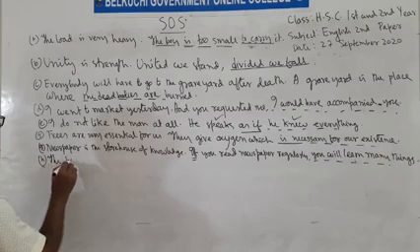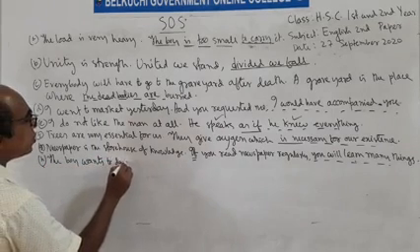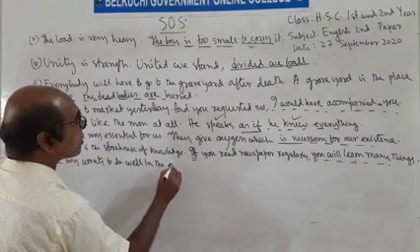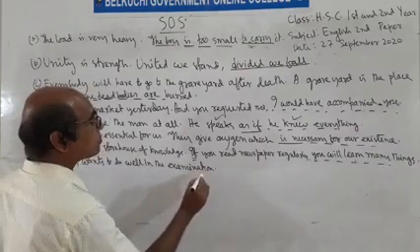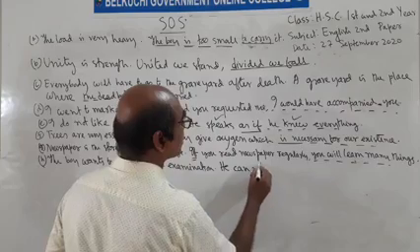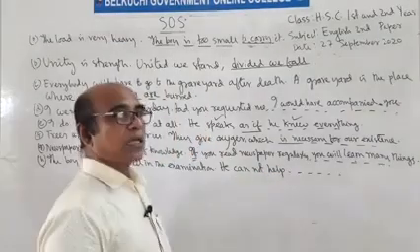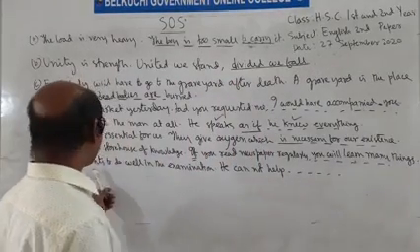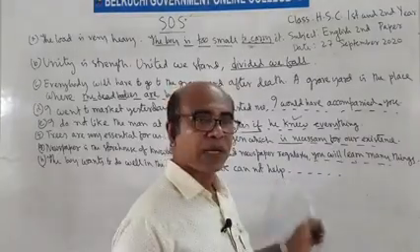The boy wants to do well in the examination. He cannot help. The rule is collected from right form of verb. The boy wants to do well in the examination. বালকটি পরীক্ষায় ভালো করতে চায়। He cannot help.